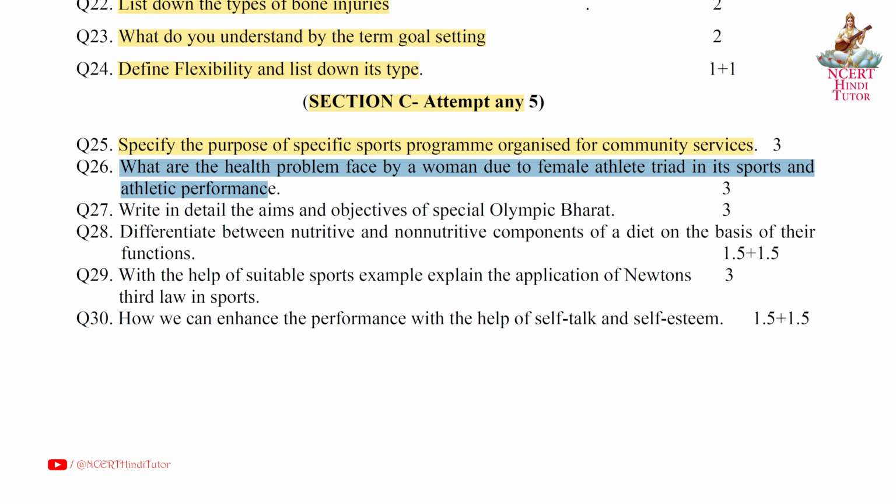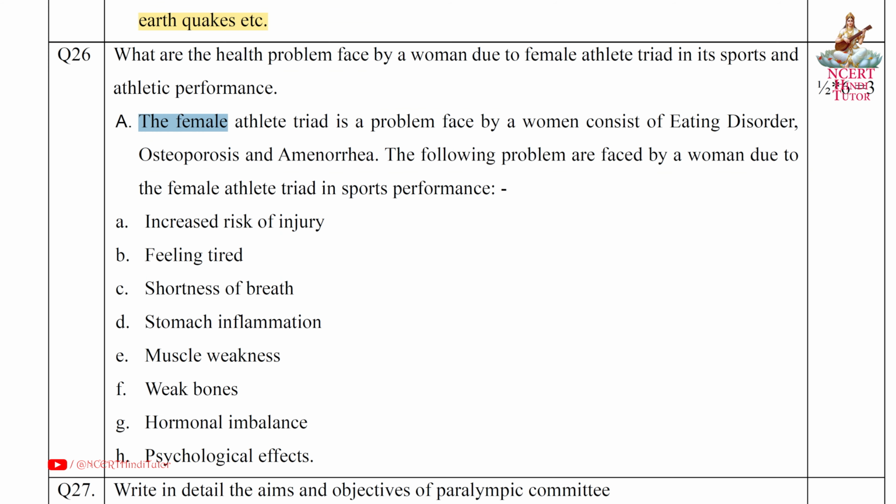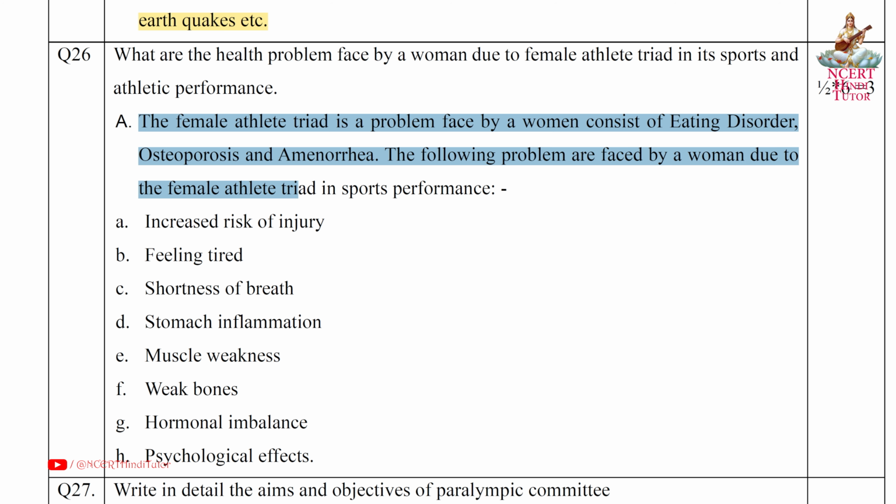and athletic performance? Answer. The female athlete triad is a problem faced by a woman consisting of eating disorder, osteoporosis and amenorrhea. The following problems are faced by a woman due to the female athlete triad in sports performance. A. Increased risk of injury. B. Feeling tired. C. Shortness of breath.